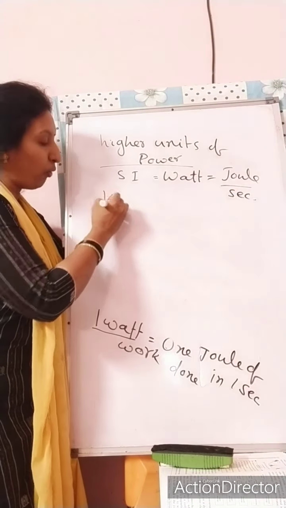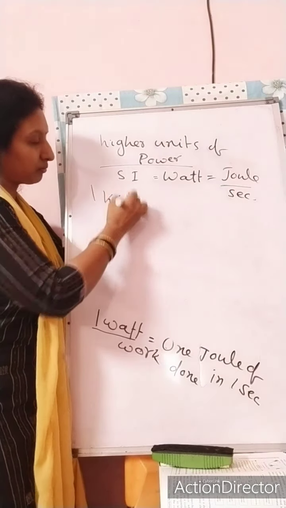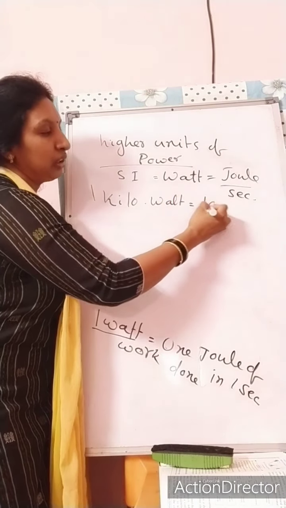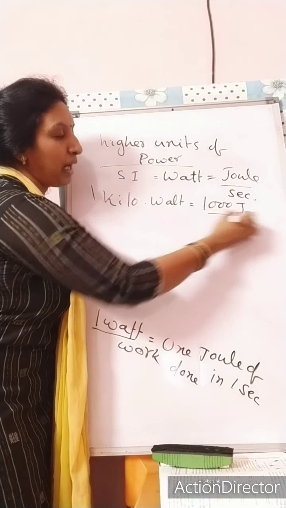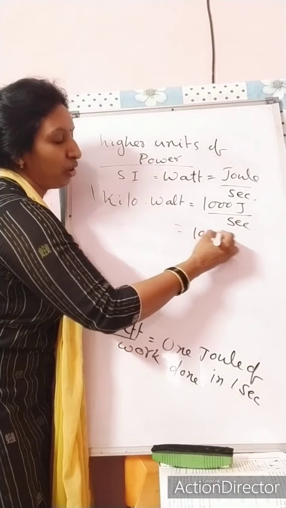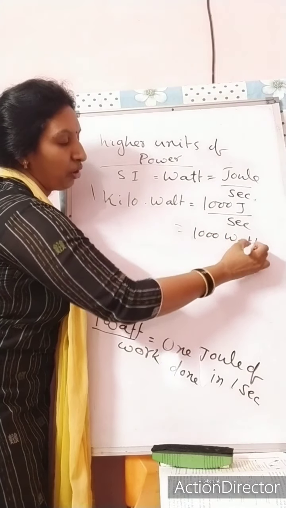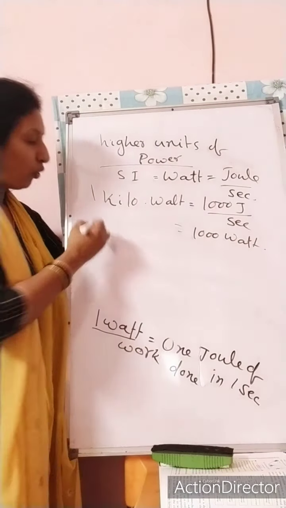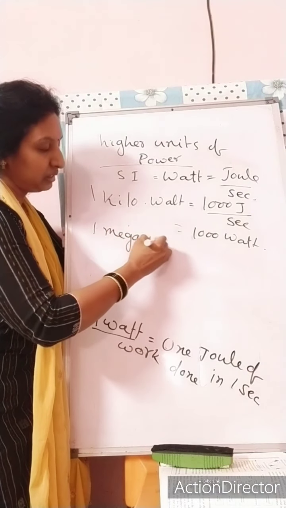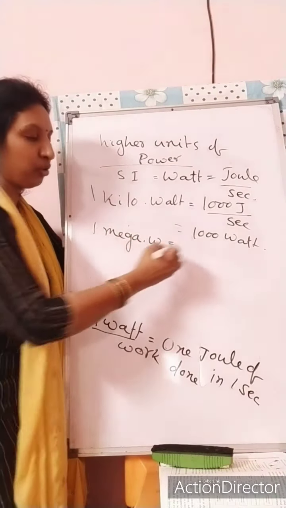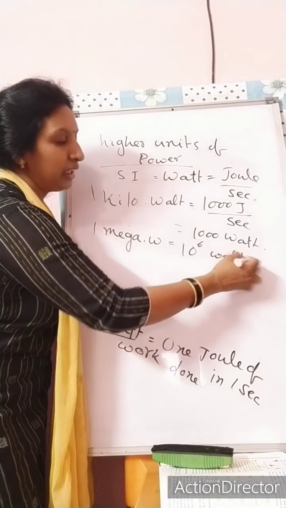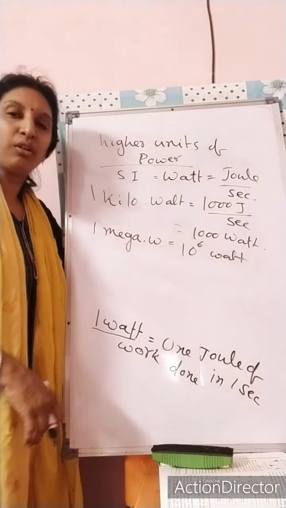Then kilowatt: 1 kilowatt equal to 1000 joule per second, that equals 1000 watt. 1 megawatt equal to 10 to the power 6 watt, that means 10 lakh watt.